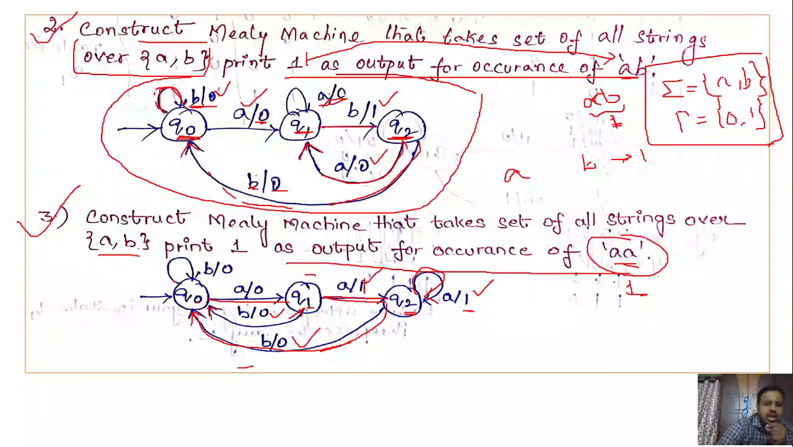And this is the common thing. In Q0, if we get any number of B's, we don't bother, because here A is important for us. So we move from Q0 on A to Q1. As long as we get B in Q0, we stay in the same state and produce the output 0. So this is how we can construct the Mealy machine.